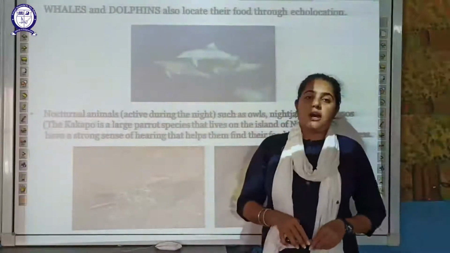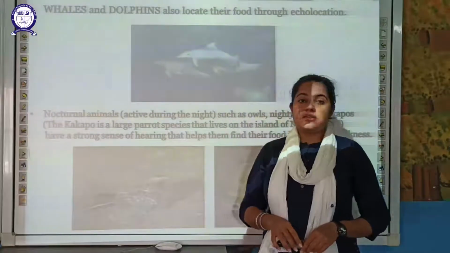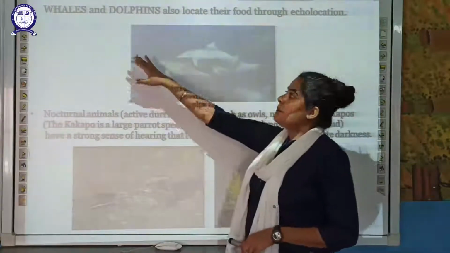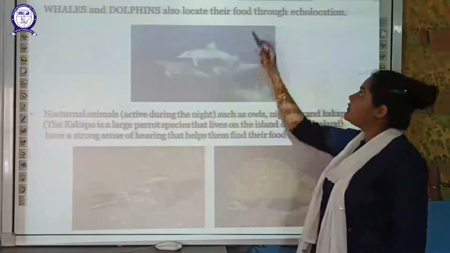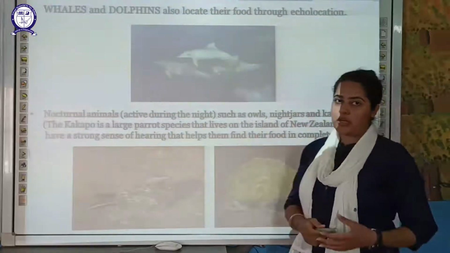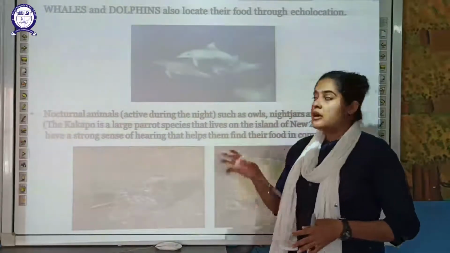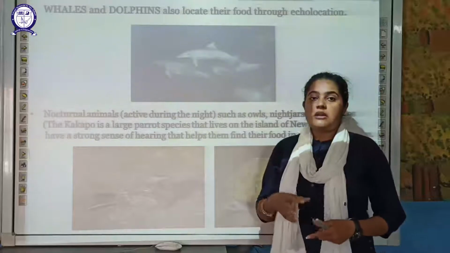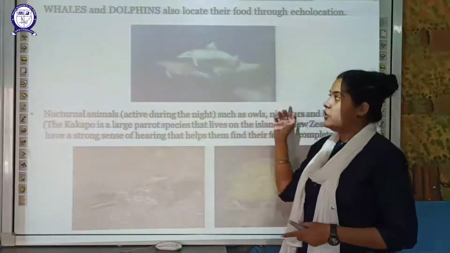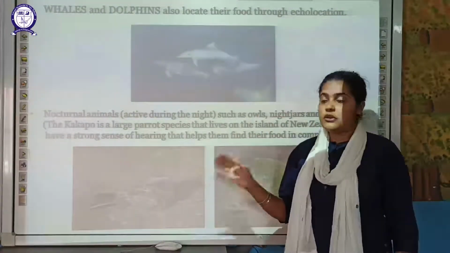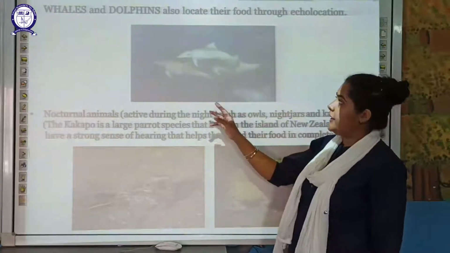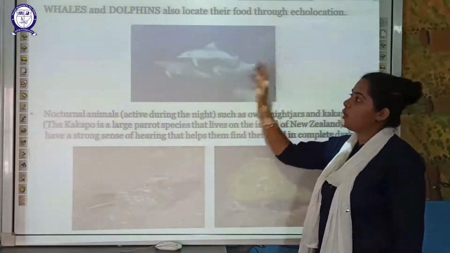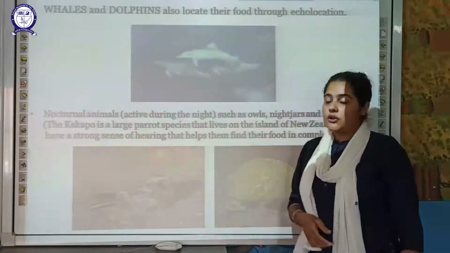Moving on to other animals which have a good sense of hearing, for example, whales and dolphins. These can also locate their food through echolocation. In the similar manner in which the bat uses echolocation to locate its food, other examples of animals which can locate their food through echolocation are whales and dolphins.